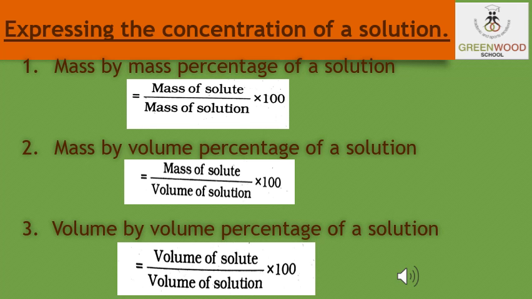And the third method: if we divide the volume of the solute by the volume of the solution and multiply by 100, then the concentration of the solution can also be found. So these are the three main common methods by which we can find the concentration of a solution.